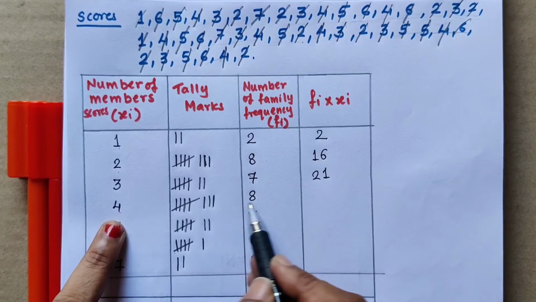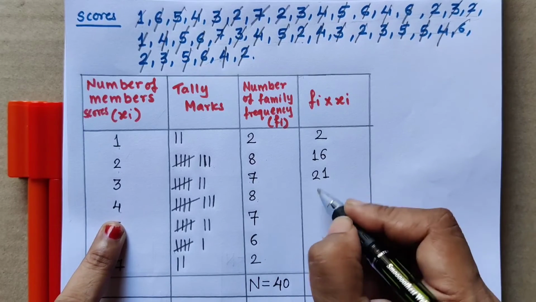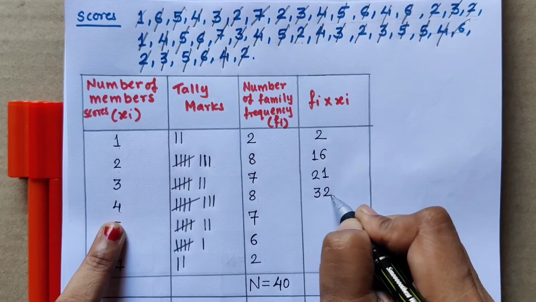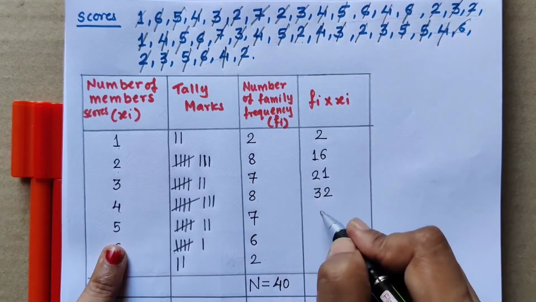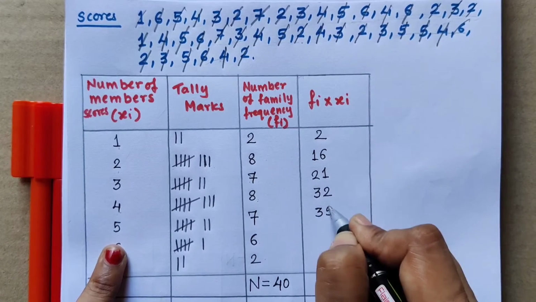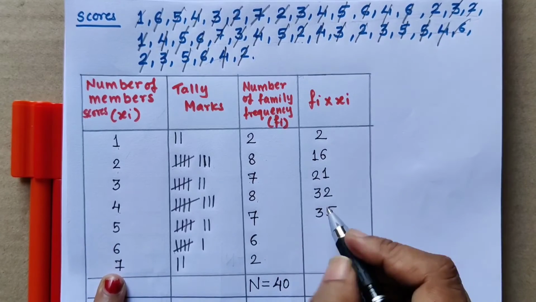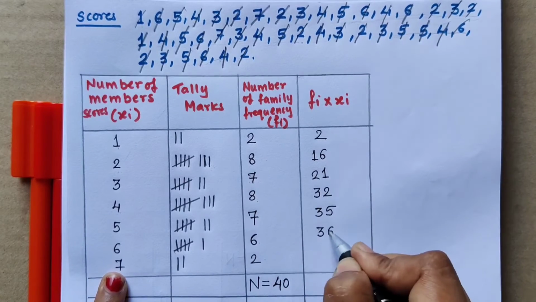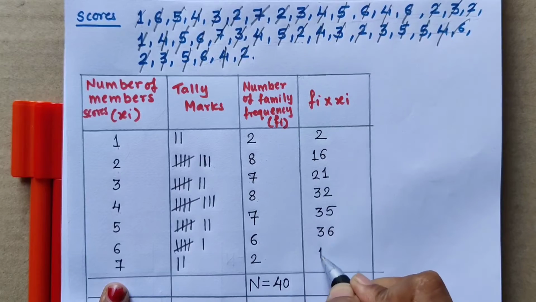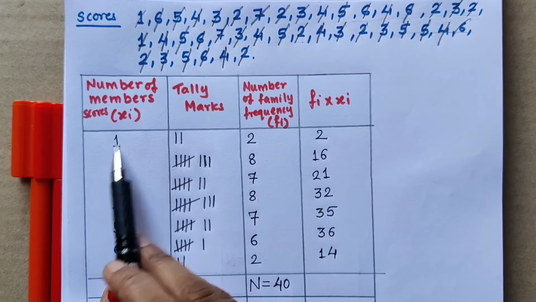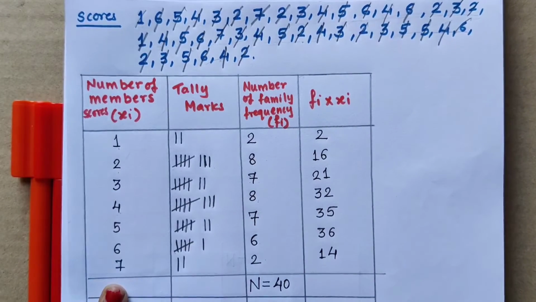Okay, do it properly. 8 4s are 32, 7 5s are 35, 6 6s are 36 and 7 2s are 14. In this way we have to multiply fi into xi.